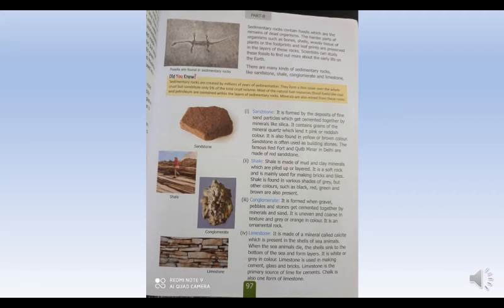And when the sea animals die, the shells sink to the bottom of the sea and form layers. Sink means डूबना. So it sinks to the bottom of the sea and forms layers.